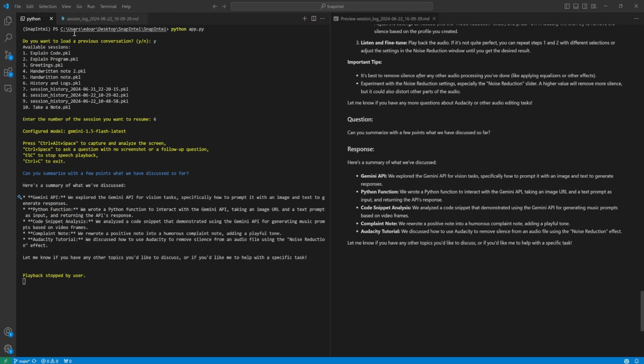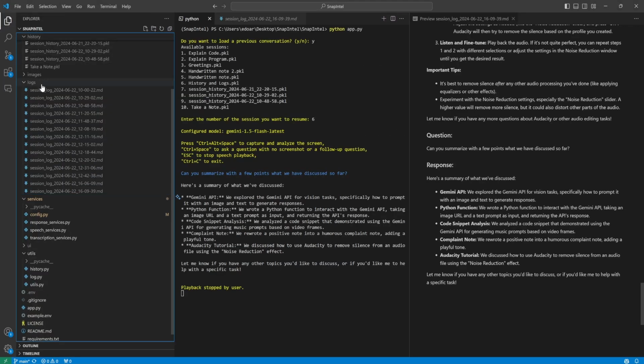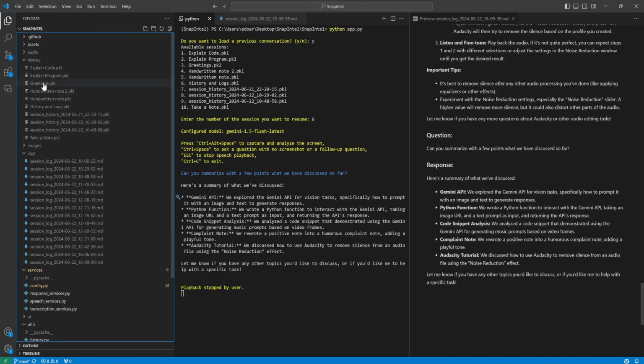SnapIntel remembers what was discussed during the session and also stores the conversation in the history folder, allowing you to interrupt and resume it at your convenience. The log folder contains the log of each session, presenting the questions and responses in a formatted markdown file.